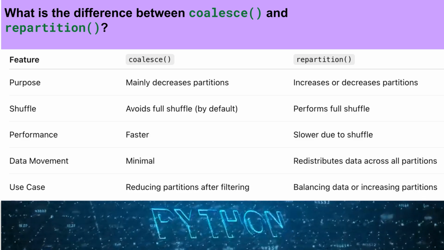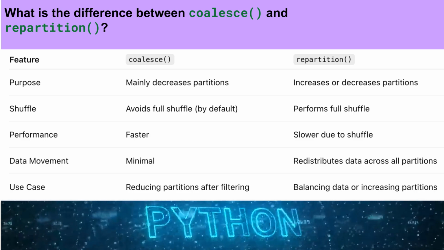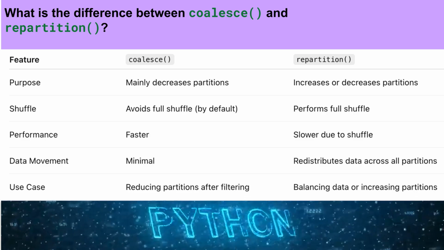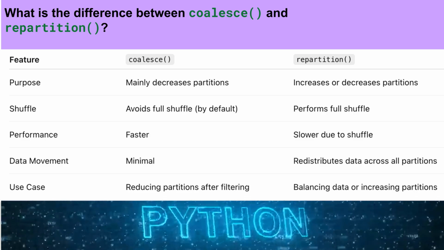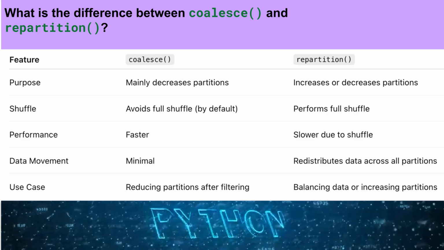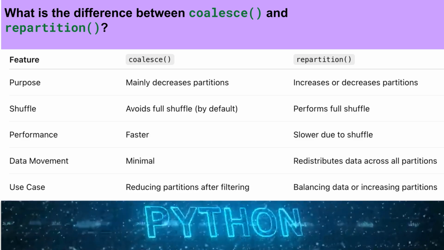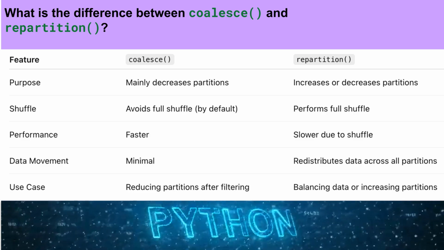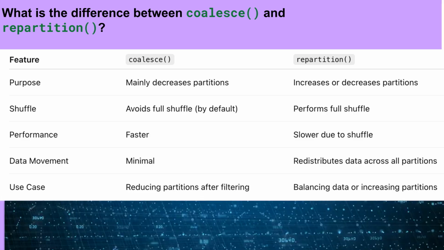Repartition function redistributes data across all partitions through a full shuffle to achieve better load balancing. Coalesce function is typically used to reduce partitions after filtering data, while repartition function is used to increase partitions or redistribute data evenly across the cluster for better load balancing and parallel processing.